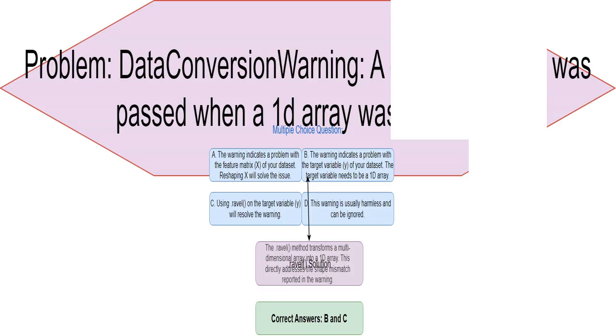This is the actual warning message. It's telling us that the target variable, often labeled y in machine learning, which is currently a column vector, a 2D array with one column, needs to be a 1D array, a single row of data. The message also helpfully suggests using the ravel function to fix this.